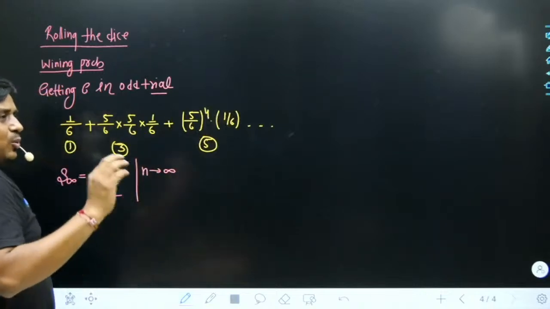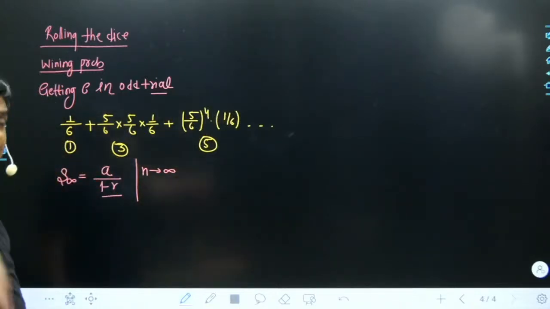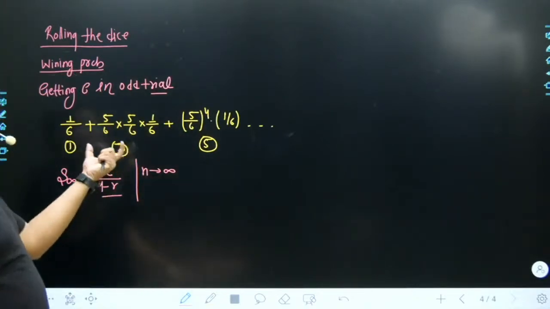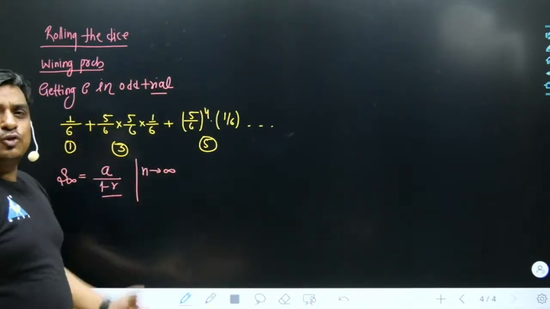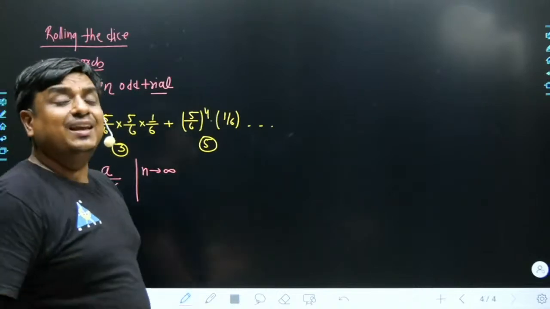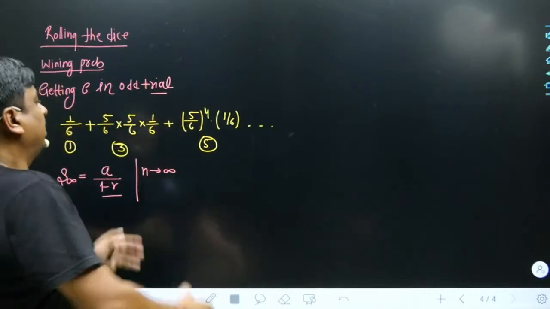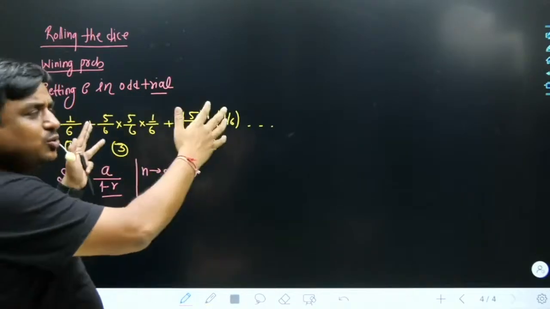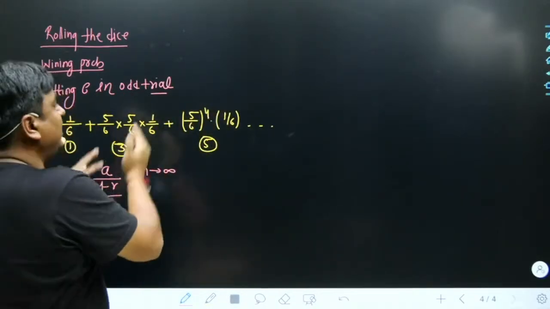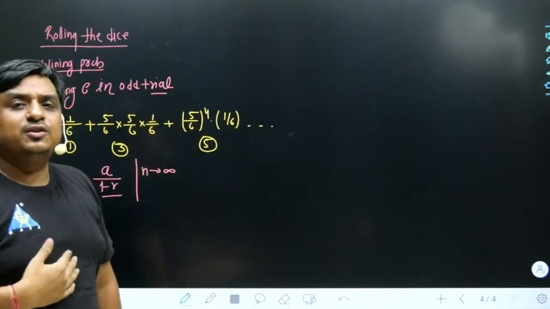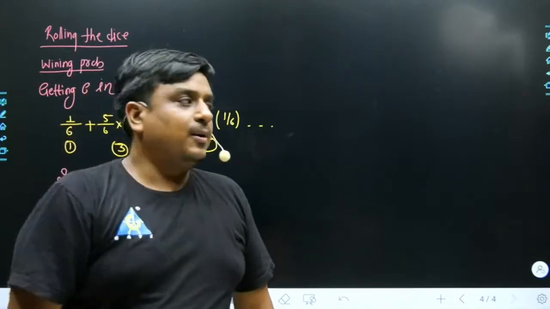I would say, the possibility that you will win in the first trial itself is the highest. The possibility that you will win in the third trial is lesser than that. And similarly, what would be the probability that you will win in the fifth trial exactly? It goes on infinitely. Put together, we add them together. Why am I adding them together? Because if you win in the first trial, third trial, fifth trial, they are all my favorable events, because I want to win in an odd trial.